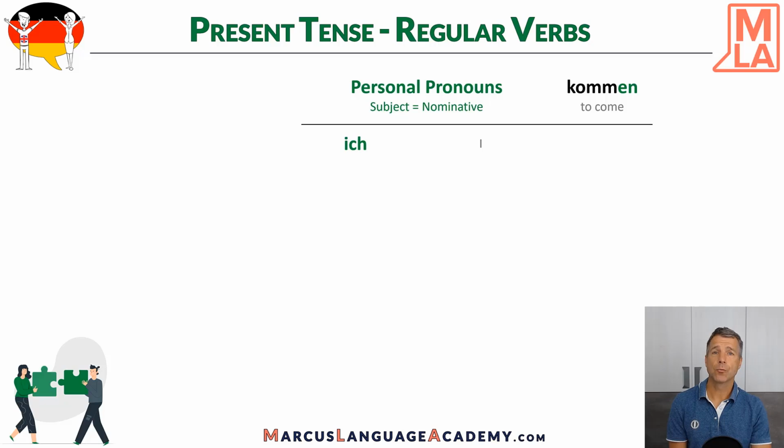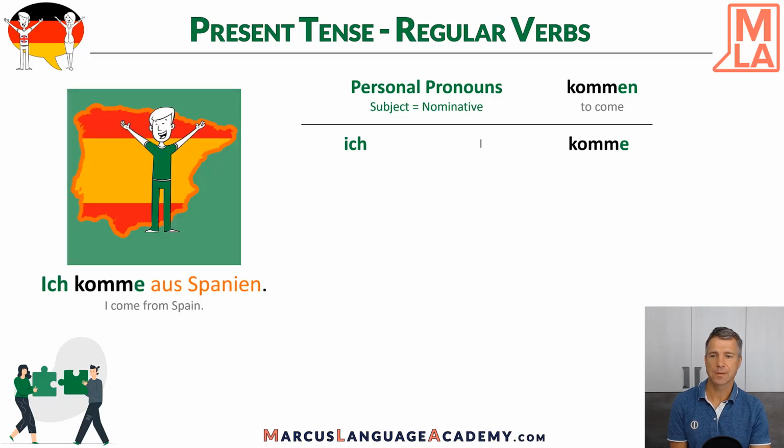So let's take the verb kommen, to come. Kommen, it's a regular verb. And here the ending en, from kommen, from the infinitive, we take away and then we put just the e. So ich komme. And let's see an example. Ich komme aus Spanien.